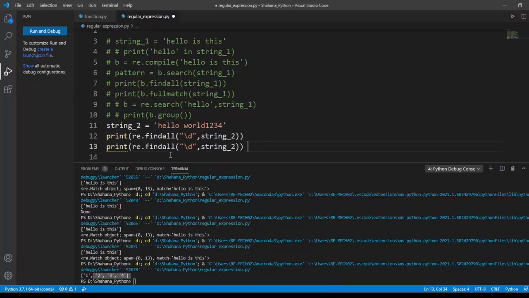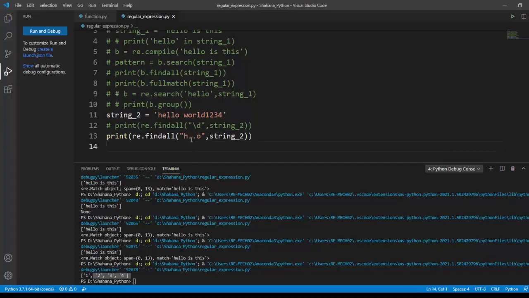Okay, next thing is, I want to find words starting from H to O. If any word starts from H and ends with O. If we have a double dot like this, then the character before the double dot is represented as the starting character, and the character after the double dot represents the end character. If I run this code,